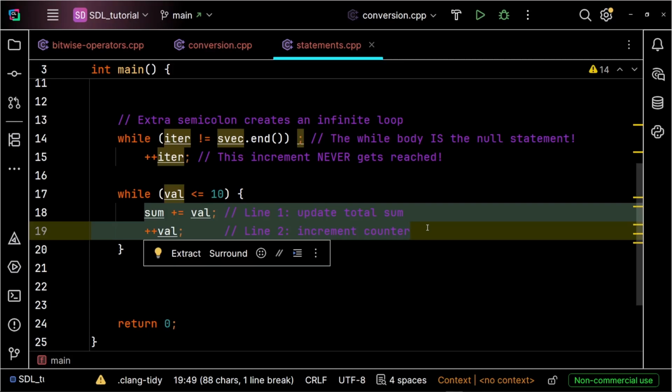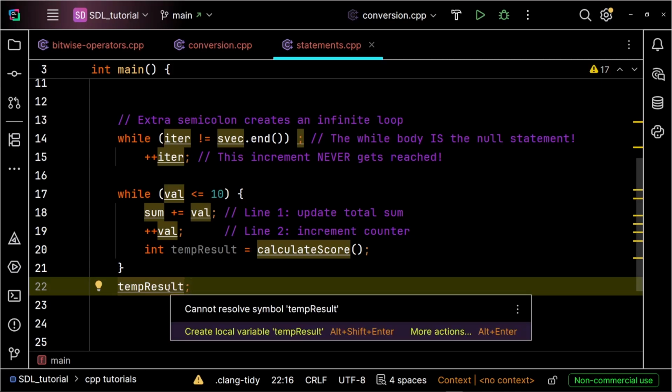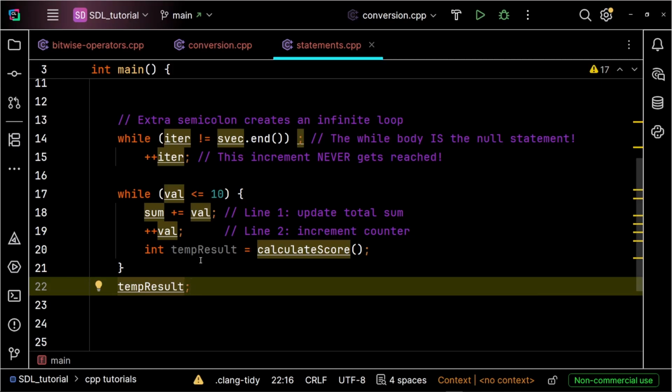Blocks also establish scope. Any variable you declare inside a block only exists inside those braces. The moment execution exits the block, variables declared inside are destroyed. This keeps your program memory clean and prevents accidental variable naming conflicts.